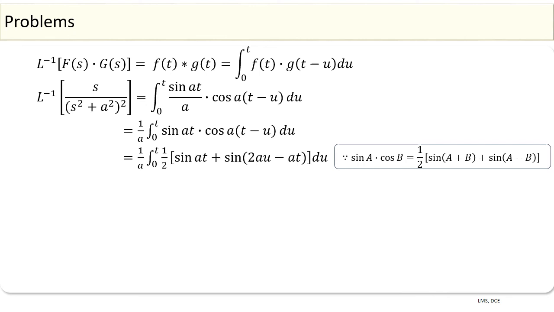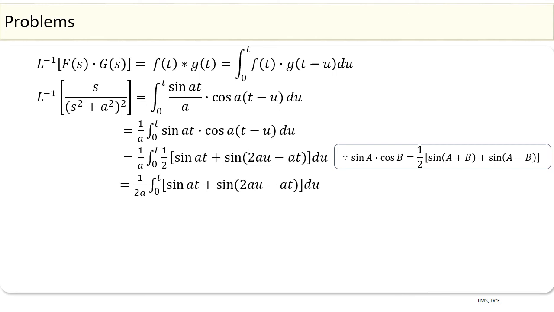Therefore, in RHS, the above integral becomes 1 by a times of integral 0 to t 1 by 2 times of sin at plus sin of 2au minus at into du, which can be written as 1 by 2a into integral 0 to t sin at plus sin of 2au minus at into du.